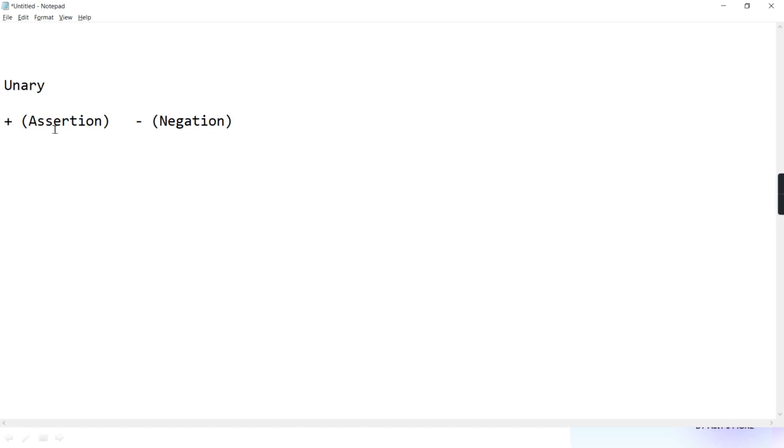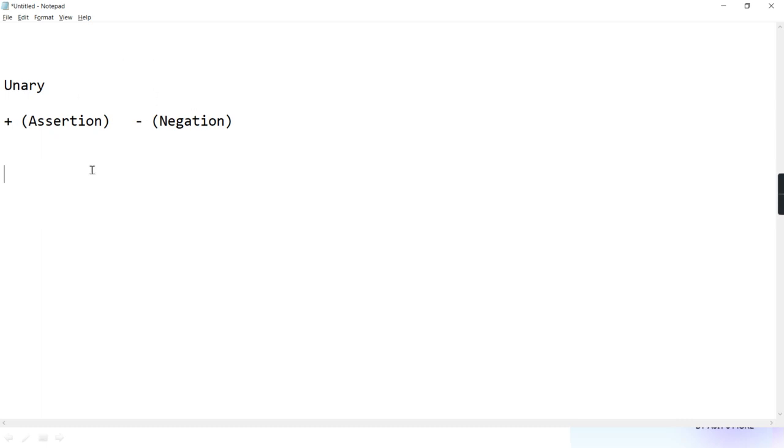Assertion means keep it as it is. If I write plus A, whatever A is, the plus keeps that value as it is. If A is 5, it keeps 5. If A is minus 5, it keeps minus 5 only. It is not going to make it plus. Assertion in English grammar is an assertive statement, a firm decision, so the value is kept as it is.